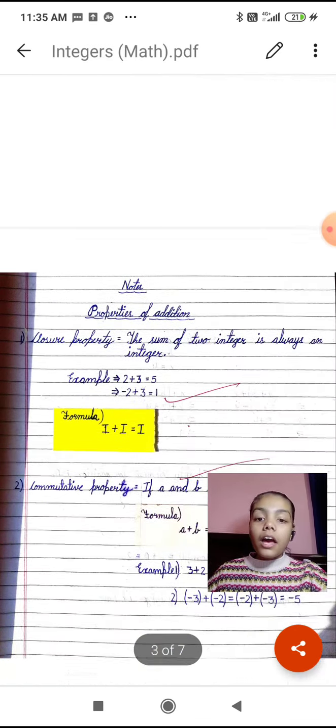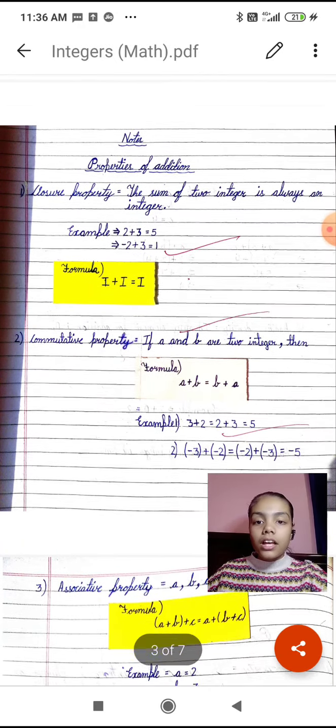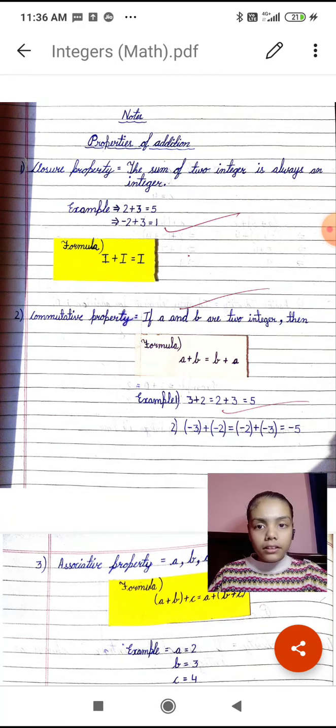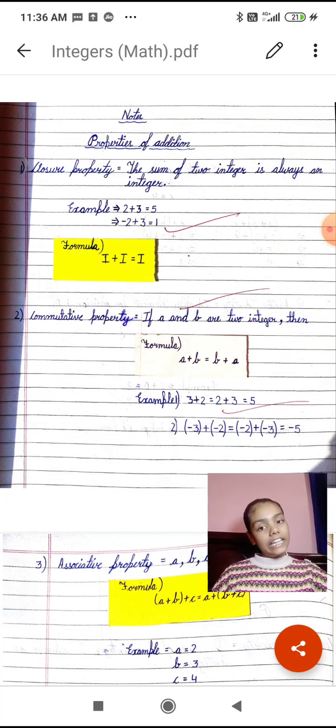Second are properties of addition. First is closure property. The definition of closure property is: the sum of two integers is always an integer. For example, 2 plus 3 is equal to 5, and minus 2 plus 3 is equal to 1. So the formula will be I plus I is equal to I. Here I refers to an integer.